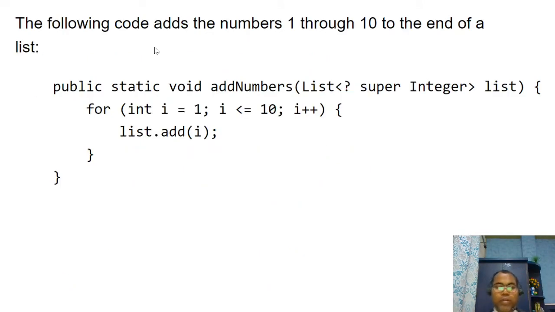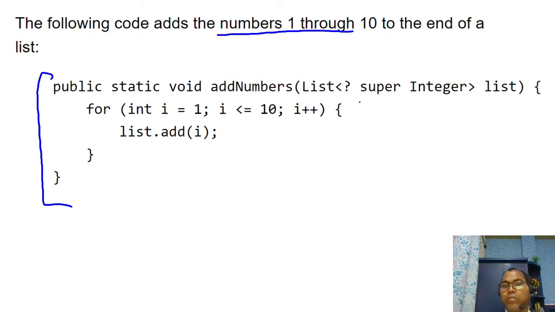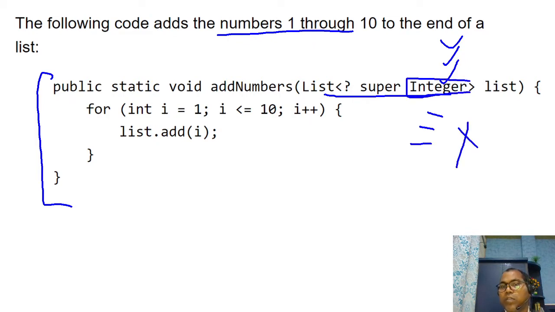So let's see an example here. Here, the code adds the numbers 1 to 10. Only number or any supertypes are allowed, but not the subclass. This is not allowed. Here you are specifying your lower boundary. This is the topmost subclass, and they allow the integer class and all the superclasses, maybe number class, maybe object class allowed, but the downside is not allowed.